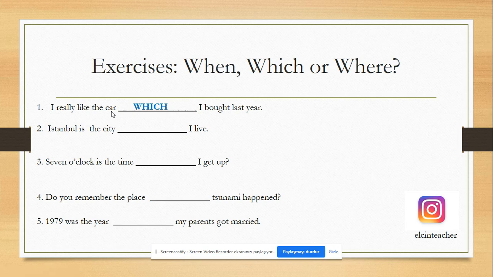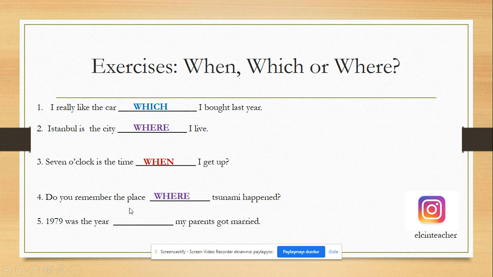Istanbul is the city, blah, blah, I live. I live in Istanbul. I live there. So the meaning is there. We should use where. 7 o'clock is the time, blah, blah, I get up. So we are talking about the time. We should modify the time. We should say when. Do you remember the place tsunami happened? Tsunami happened there. Tsunami happened in that place. So the meaning is there. We should use where here.